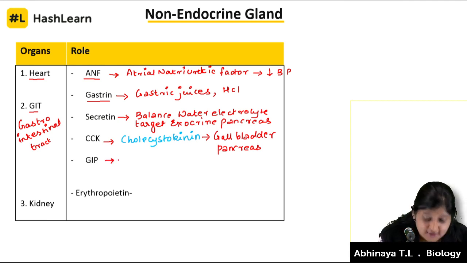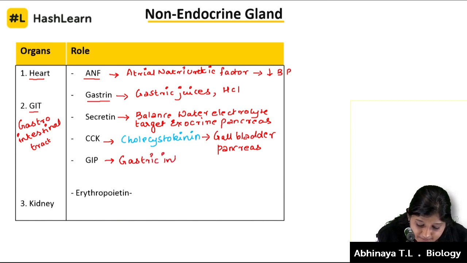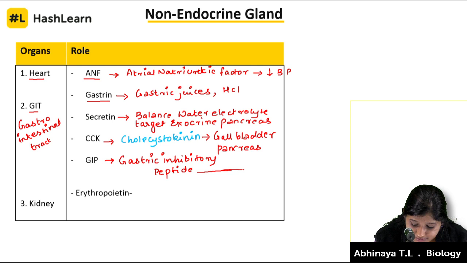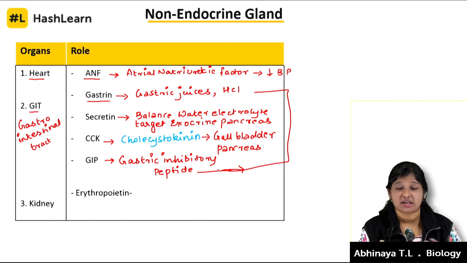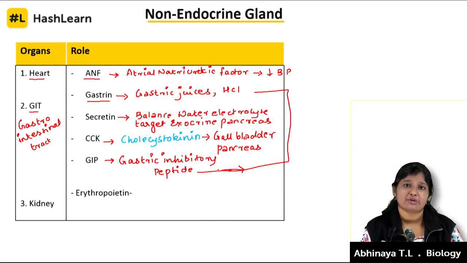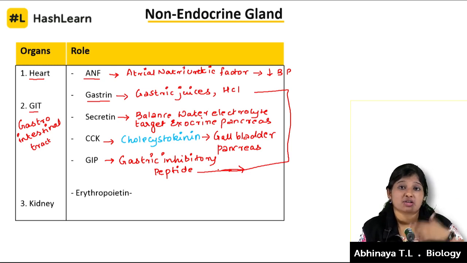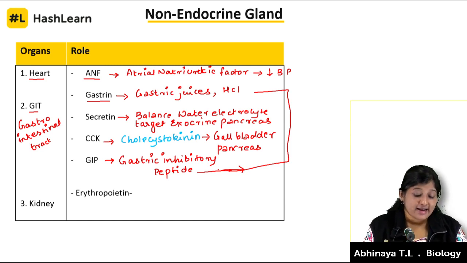The next one is gastric inhibitory peptide. Gastric inhibitory peptide is going to inhibit the production of gastric juices. If production goes beyond a level, it again leads to other disorders in the stomach. So this is like a stop point. It inhibits the production of gastric juices when they are produced more than the level required. Then we come to the kidney.